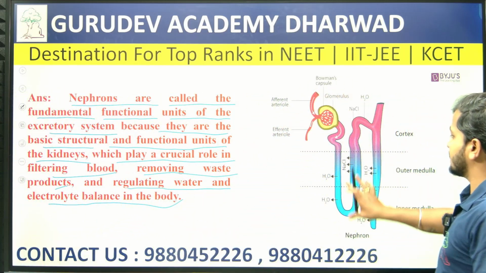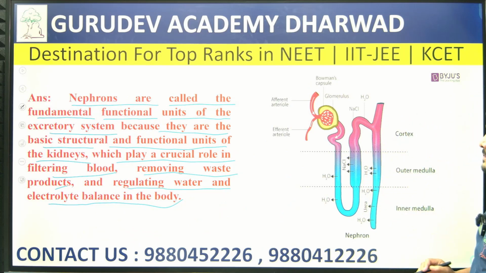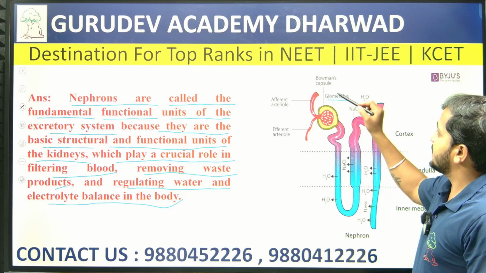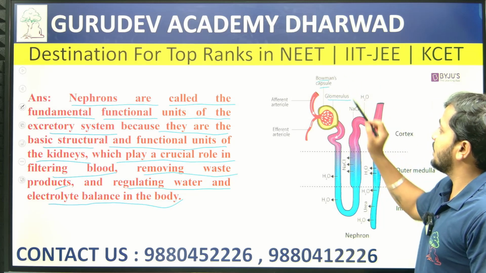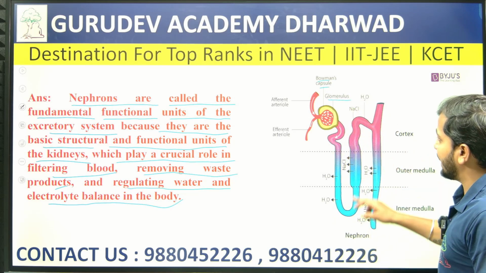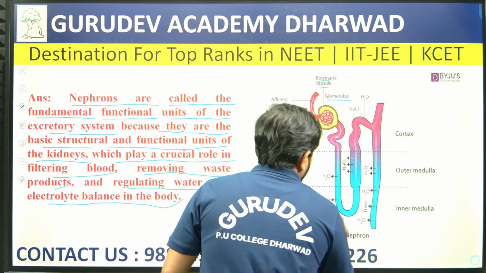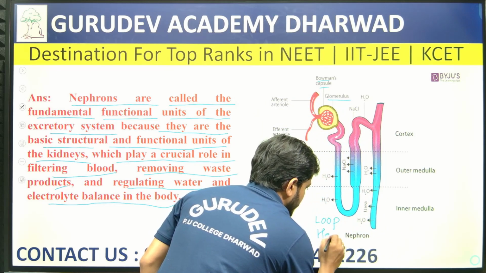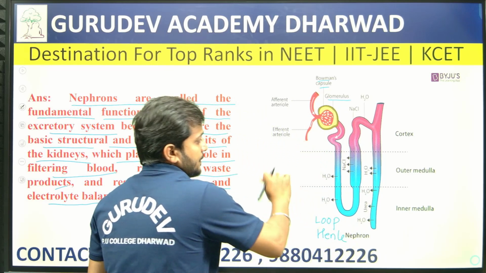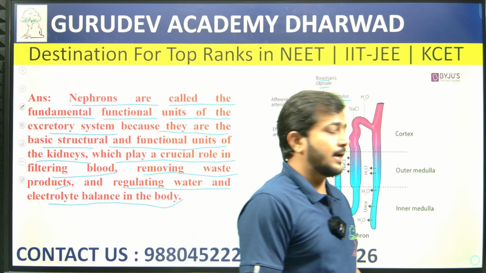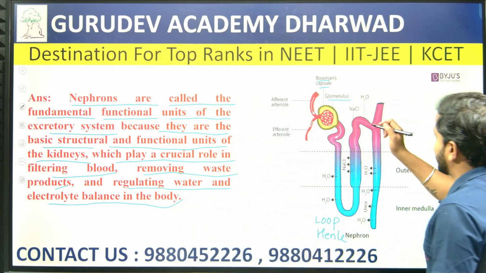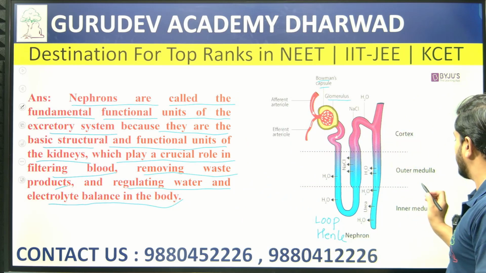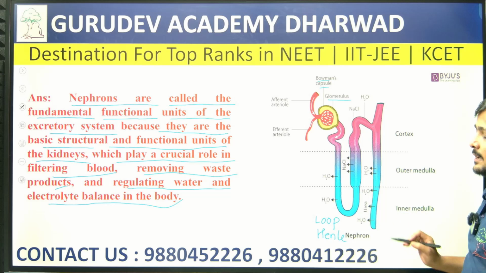So this is the overall structure of a nephron. A nephron consists of the glomerulus, which is surrounded by Bowman's capsule. Then you find the loop of Henle, which extends to the PCT, PCT to DCT, DCT to the collecting duct.